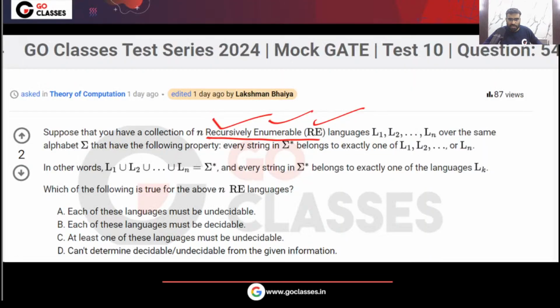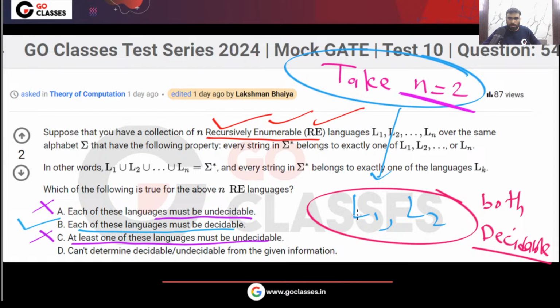So you can easily solve this question. Just take n equal to 2. You will get L1 and L2, where they are complement of each other. L1 is complement of L2. If both are RE, then they both will be decidable. Answer will be option B.